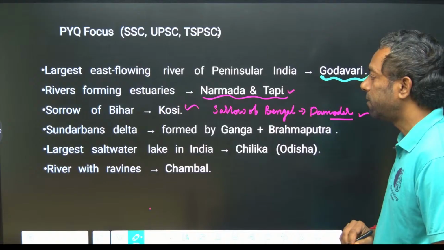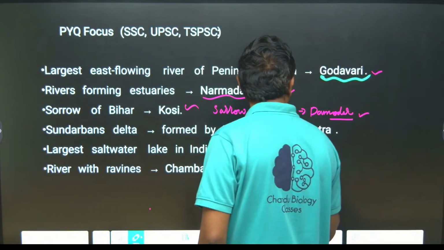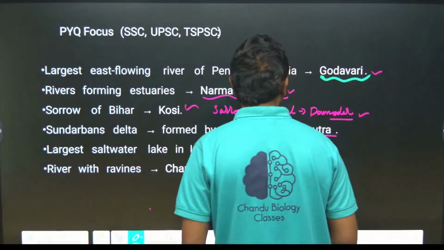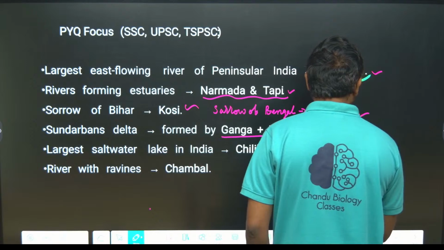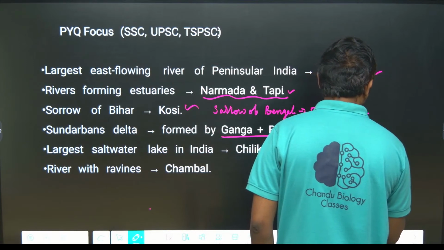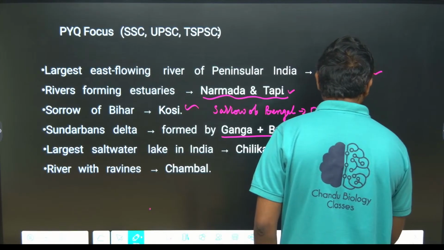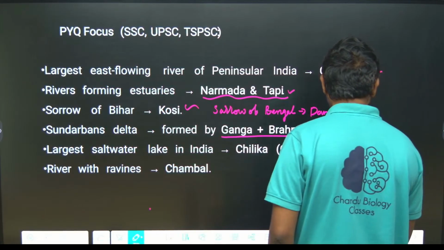Sundarban Delta is formed by Ganga and Brahmaputra. Ganga and Brahmaputra together we call Meghna in Bangladesh.